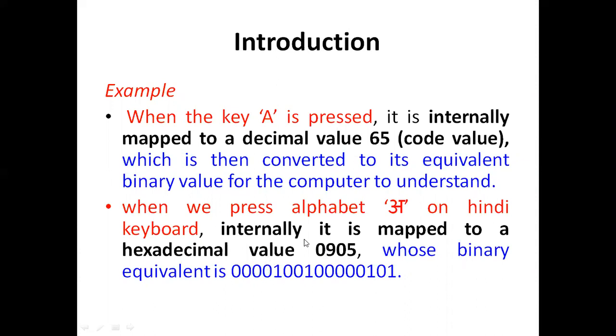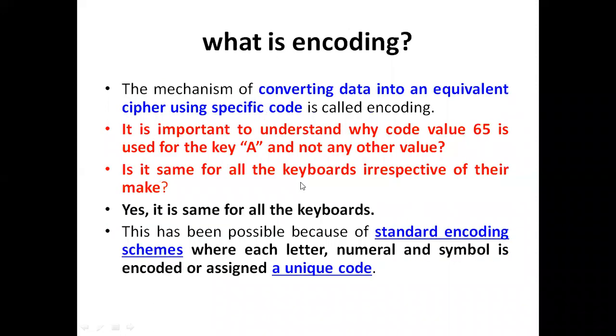Every individual character on every device that we type has some Unicode, and that Unicode is converted into binary numbers. The first thing we need to remember is what encoding is. Encoding is converting the data into an equivalent cipher using a specific code. We call that encoding.